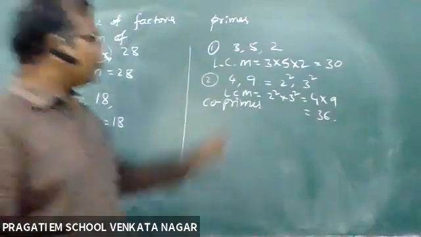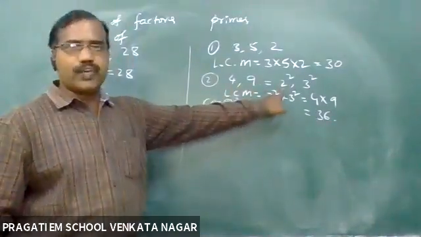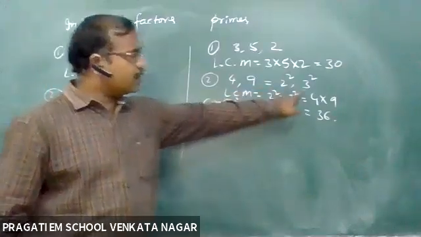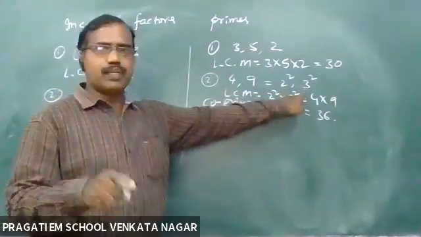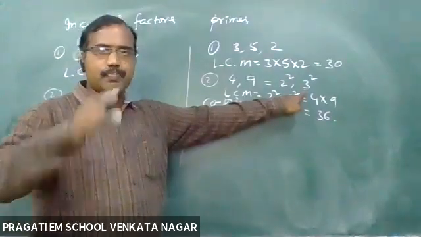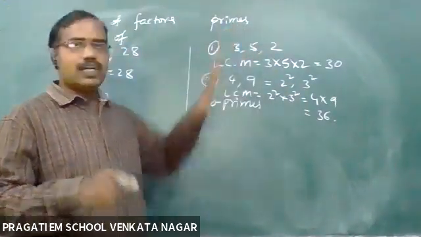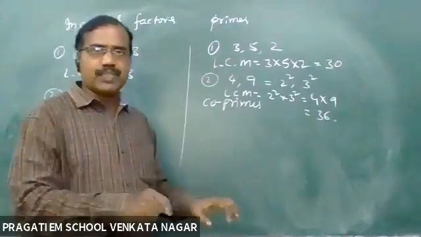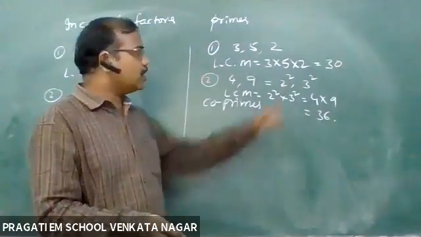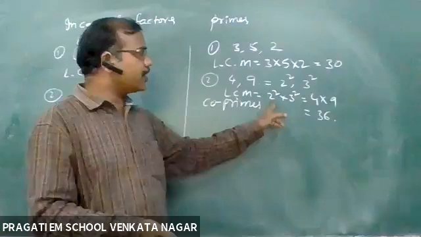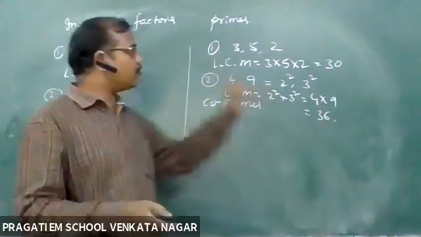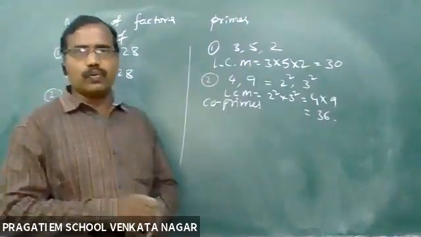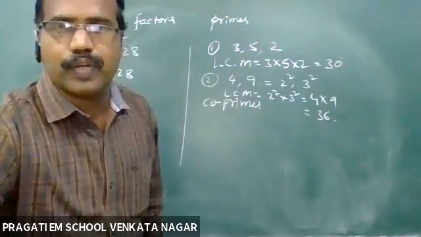Sir, once explain the second one, sir, 4 and 9. 4 is nothing but 2 square. 9 is nothing but 3 square. Already we know that 2 and 3 are primes. If there are primes, in this condition you just multiply. So I am just multiplying 2 square into 3 square. I got 36. That becomes the LCM of 4 and 9. Okay, Madhav? Yes, sir. Okay, very good.